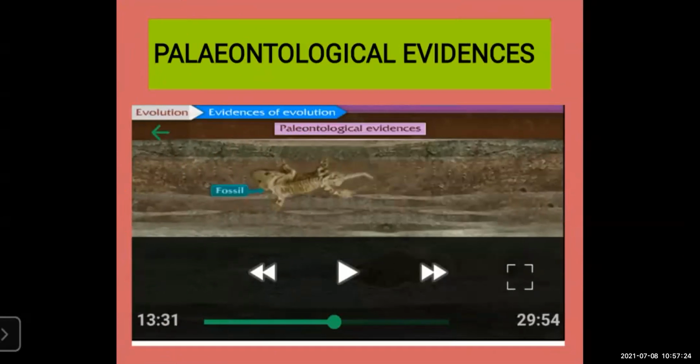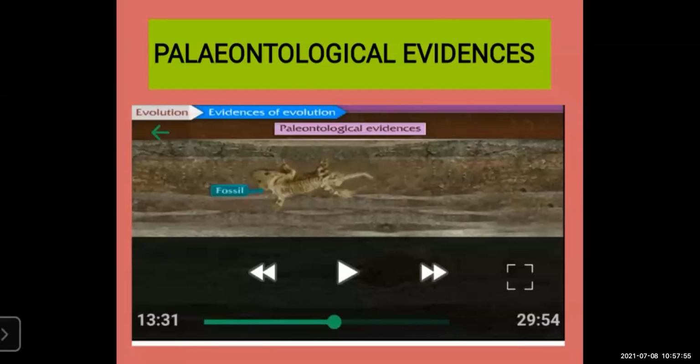By finding out their fossils, we can study them. That is called the paleontological evidence. Paleontological evidence means the study of fossils, that is paleontology. Paleontology is the study of fossils. Whatever fossils we get under the earth, scientists study them to find out how many years ago these animals or plants got extinct or were buried under the earth.